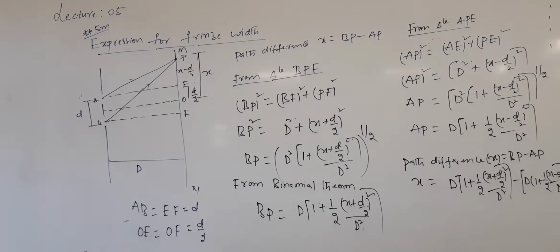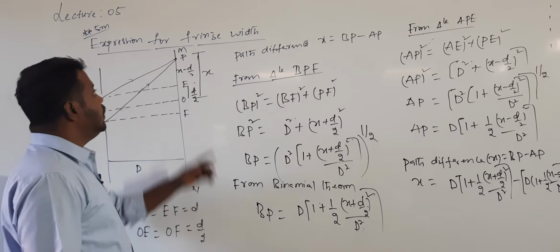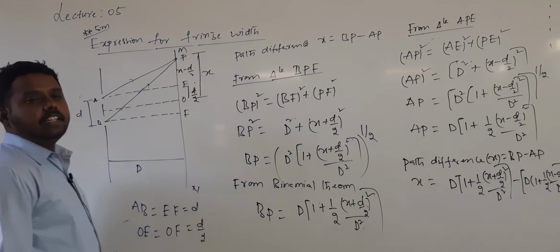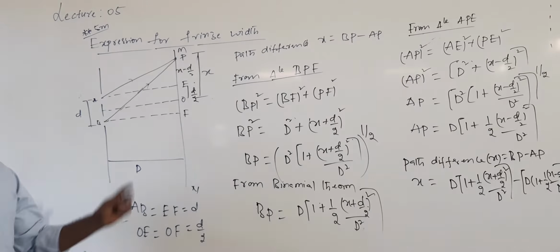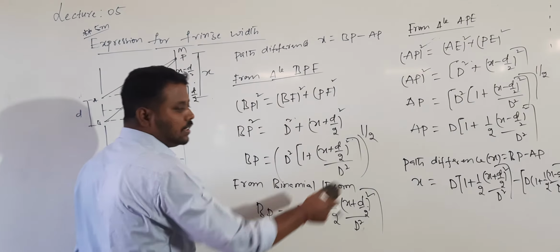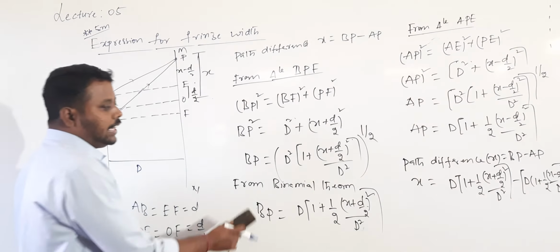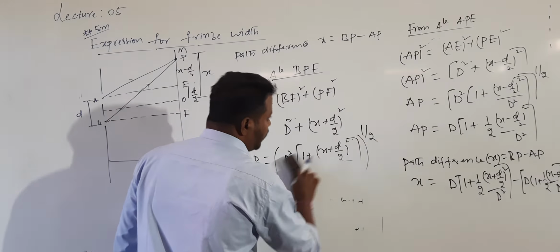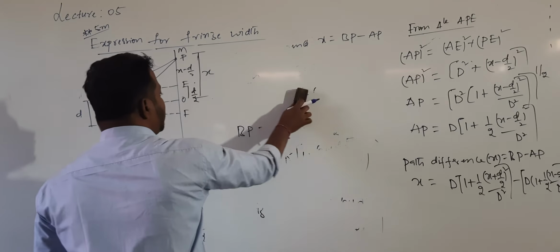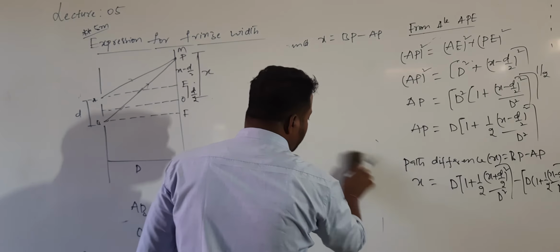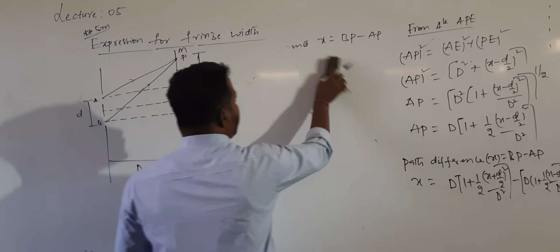We want to derive the expression for the fringe width. Fringe width is the separation between two bright bands or two successive dark bands. Till there understood? Can I write the remaining part here? I will keep the diagram as it is. Now I will write the remaining part here. You see how we will derive the expression for fringe width.